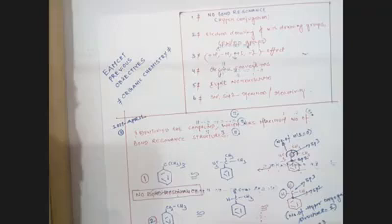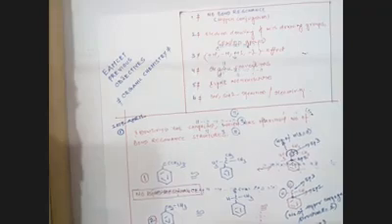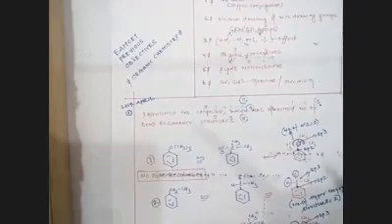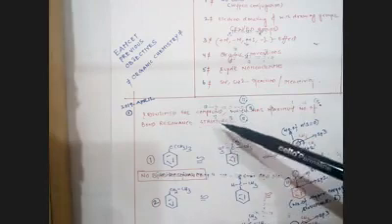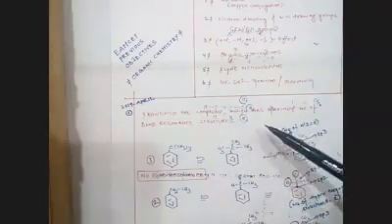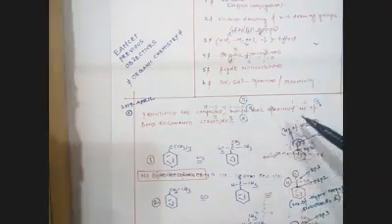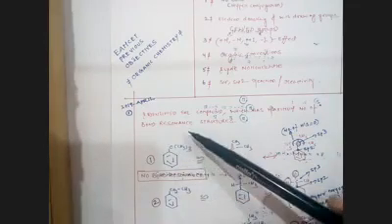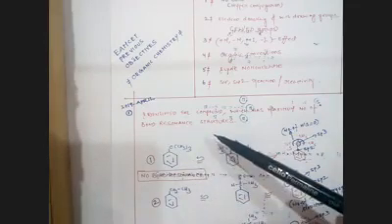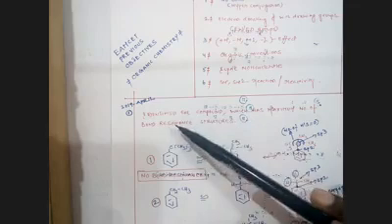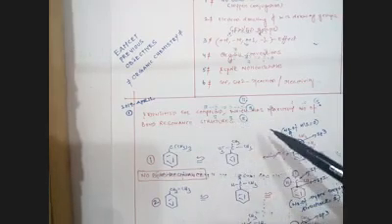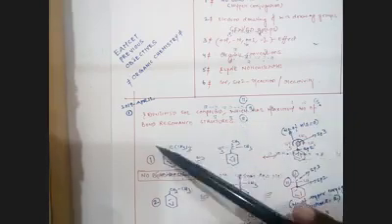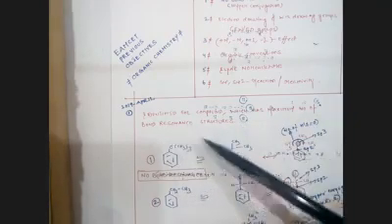There is a question which was asked in a previous examination. Now we will see in detail. Identify the compound which has the maximum number of bond resonance structures. I'm repeating: identify the compound which has the maximum number of bond resonance structures.